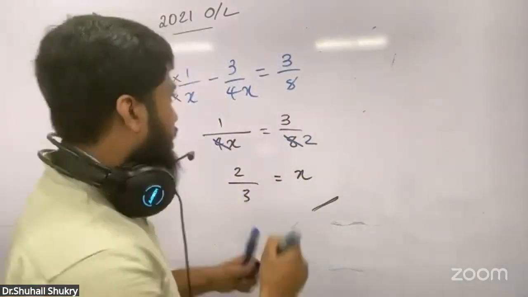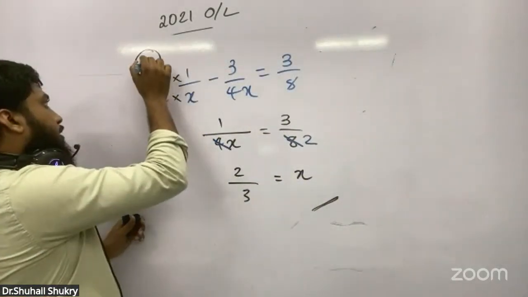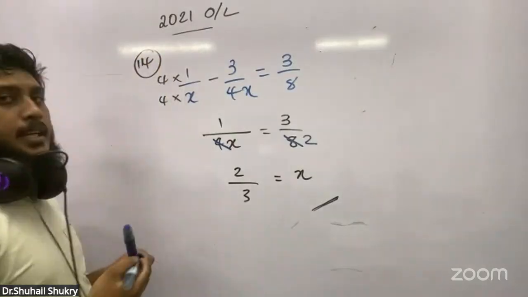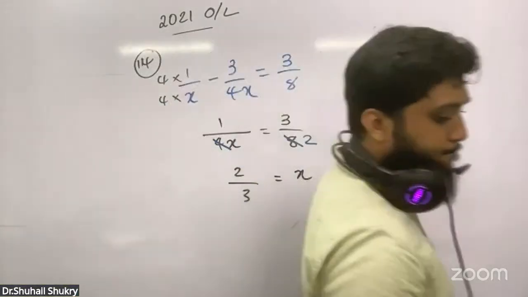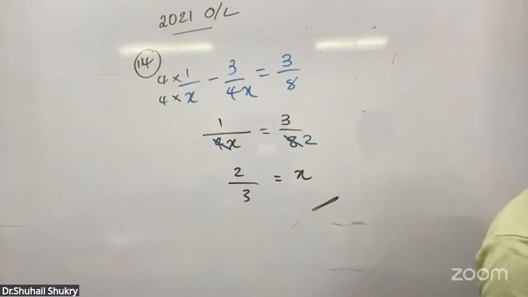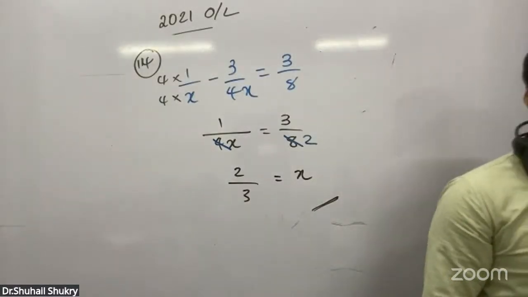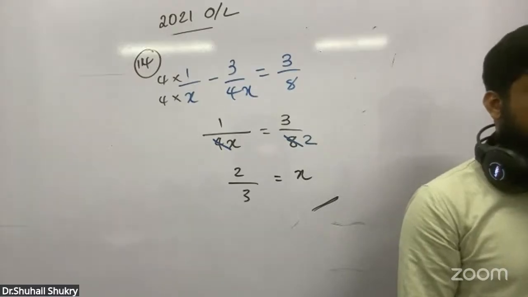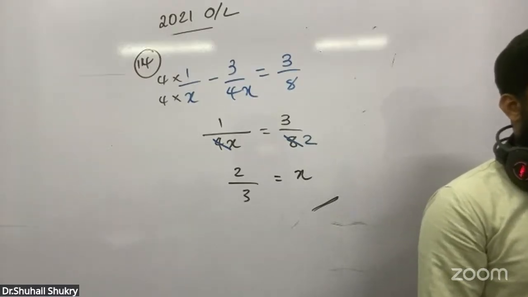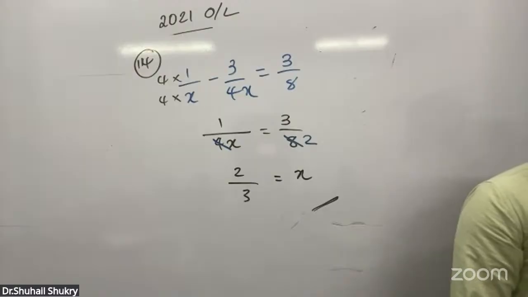Okay, number 14. What is solve? Solve means they are asking to find the value of x. Hurry. Number 15. They have given n(A) 10, n(B) 5, n(A intersection B) 3.